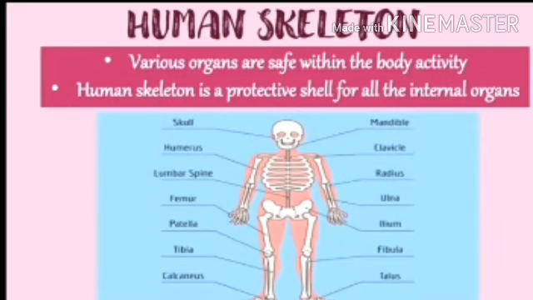So, what is the human skeleton? In our body there are various organs which are safe within the body cavity. But only this body cavity is not sufficient. So the human skeleton is a protective shell for all the internal organs. For example, lungs, stomach, heart, and other systems. To protect them, they have one shell, that is the human skeleton. Understood everyone? The human skeleton is a protective shell to save our internal organs.